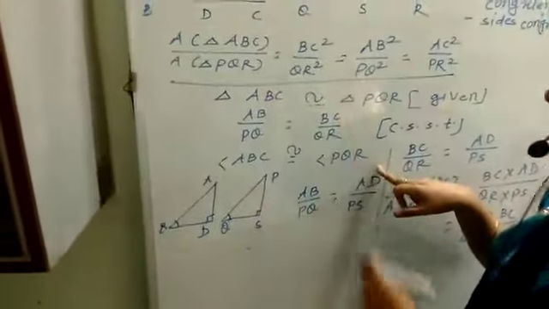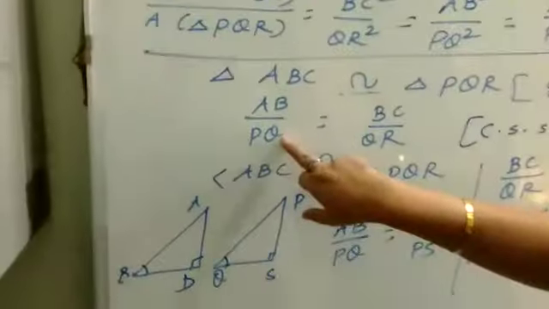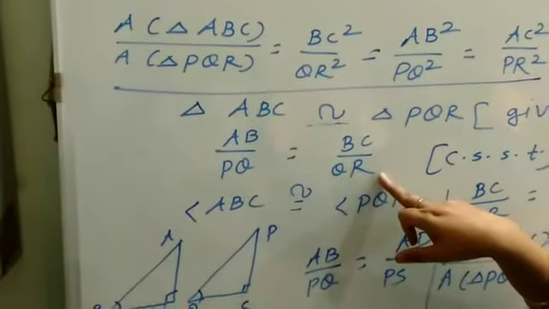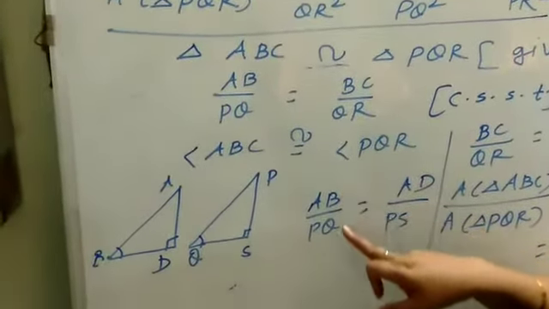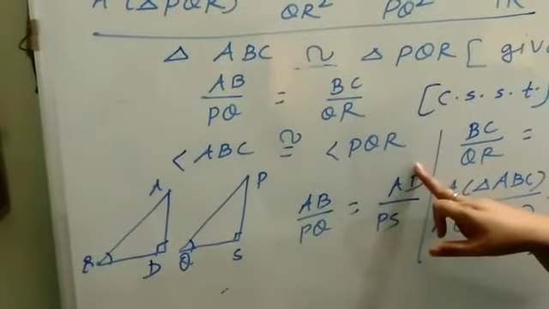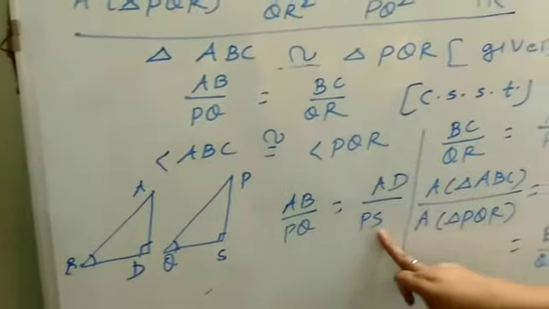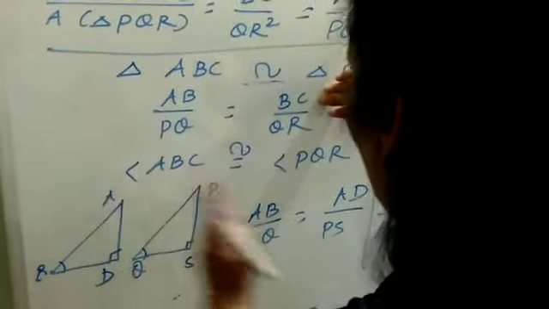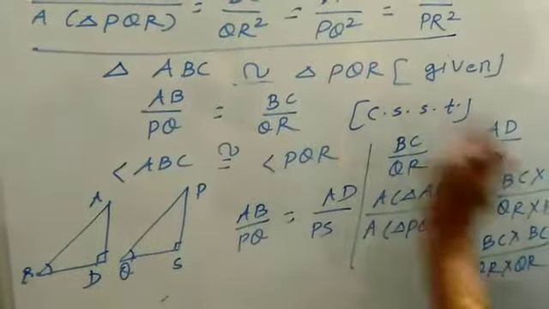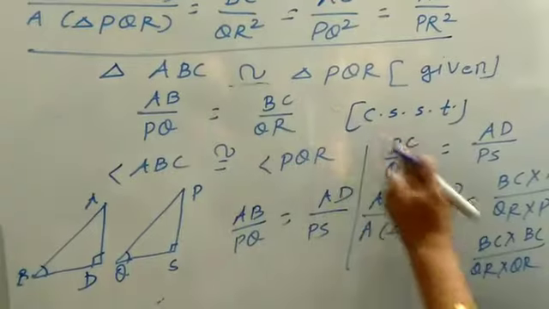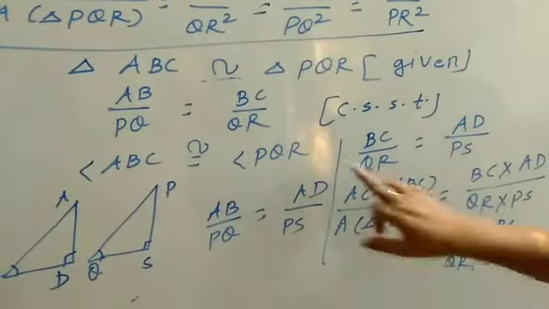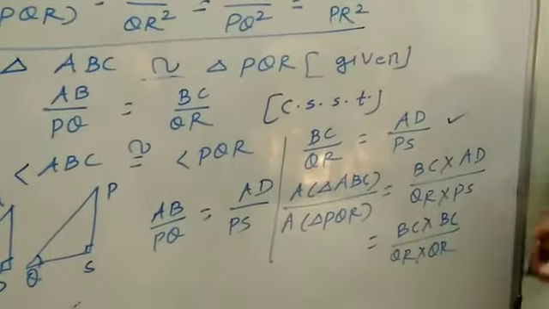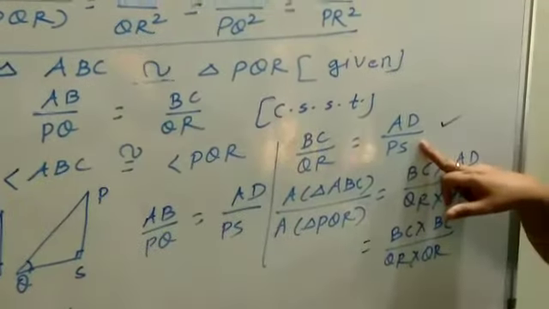Now see this equation. AB upon PQ equals BC upon QR, and here AB upon PQ equals AD upon PS. So in these two equations LHS is the same. Thus RHS will be the same. RHS of this equation is BC upon QR. RHS of this equation is AD upon PS. So BC upon QR is equal to AD upon PS.